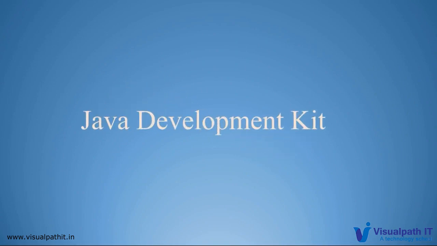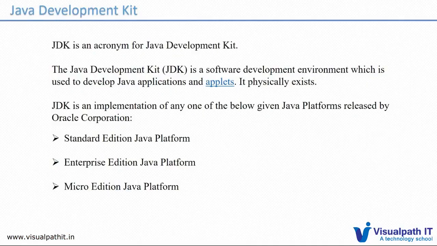So the Java Development Kit, which is JDK, is what we are talking about. As we discussed, the JDK comes in different versions: Java Standard Edition, Java Enterprise Edition, and the Micro Edition, which is for mobility. Apart from JDK, what does the JDK contain, and what is there inside the JDK?